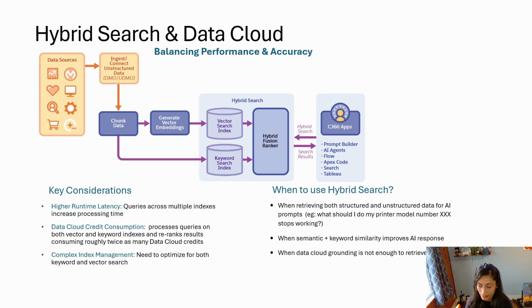If it's as simple as, hey, what is the account number for this person? That is a very straightforward keyword search, right? You just get the account name, go query the data and find out the account number. That's a keyword search. But if somebody's asking, how do I pay my bill? Now that needs more text and needs to go into the unstructured data, do the searching using the index that we talked about and bring back the result.